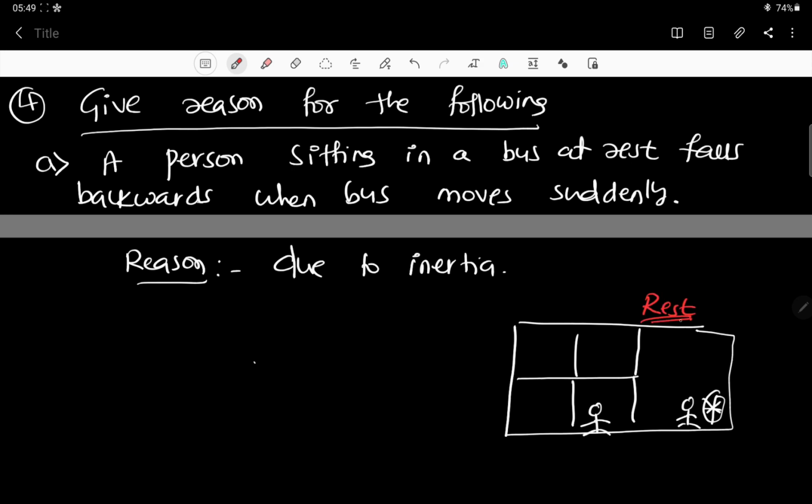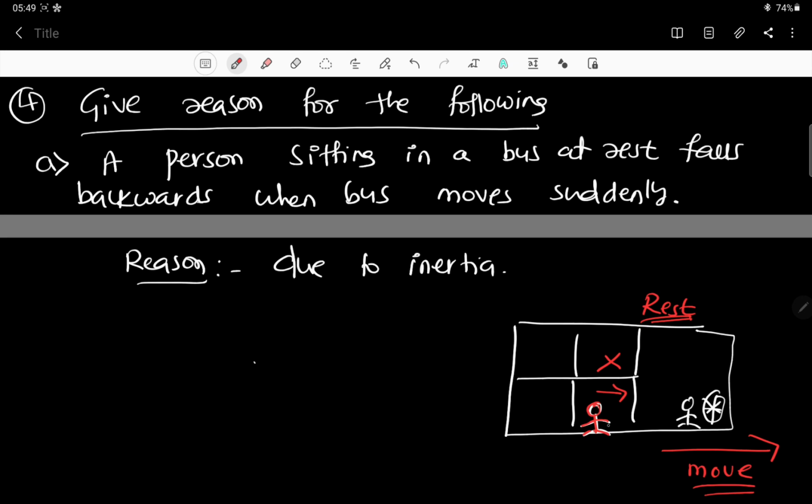Okay, so "at rest" means the person's body got adjusted to be at rest only, correct? It is neither moving forward nor moving backward. Now immediately the bus starts, and once the bus started, it is going forward. For example, it starts to move. Now this person is sitting here. This person's body doesn't want to move forward, correct? It doesn't want to move forward. All right, why? Due to inertia.